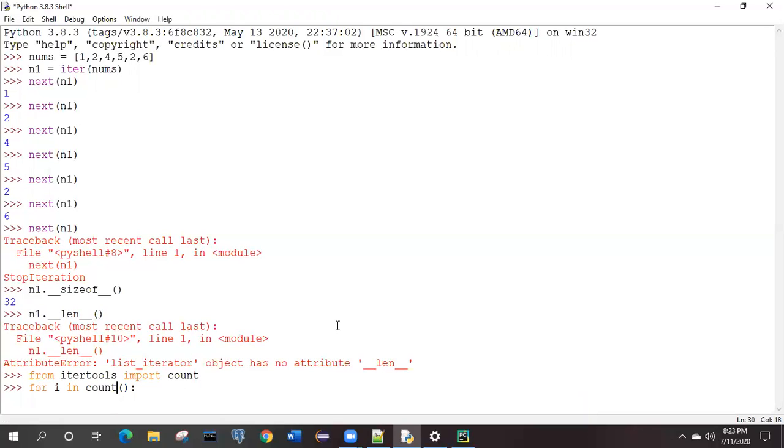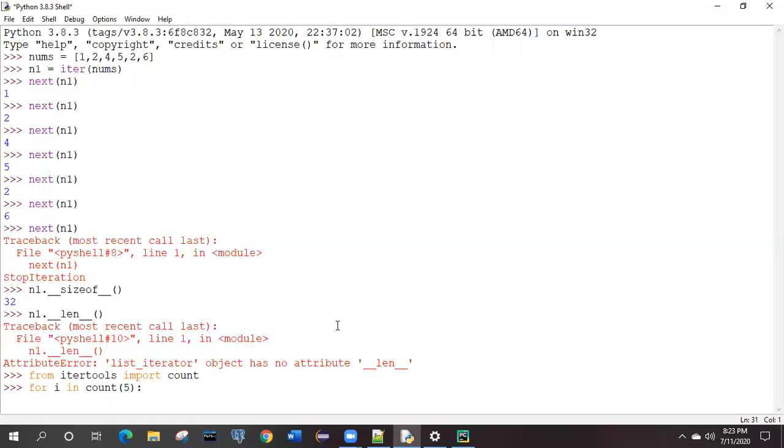Suppose I will start it from 2, 3, 4, 5, somewhere in the middle, right? We don't want to go from zero only. Always the counting will start from zero, but why should we always start with zero? We will start with 5. Because you started count of 5, inside count you pass the integer argument 5.